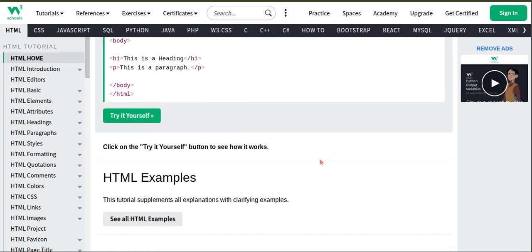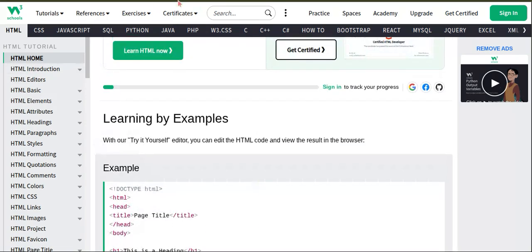That's a higher stage. The link is w3schools.com/html/default.asp. I'm also going to give the link in the description, so make sure to visit this website if you want to learn any type of coding, even JavaScript. I don't actually know what JavaScript is because I've just started learning HTML and I am up to HTML styles.